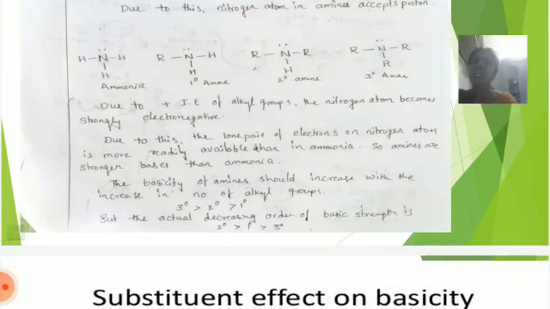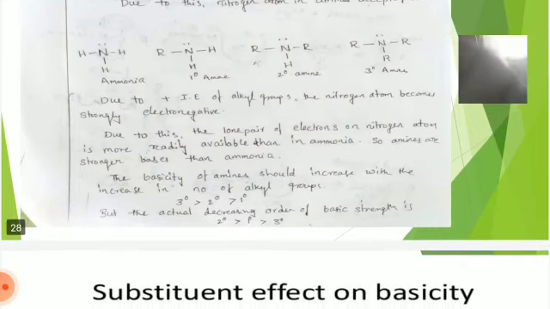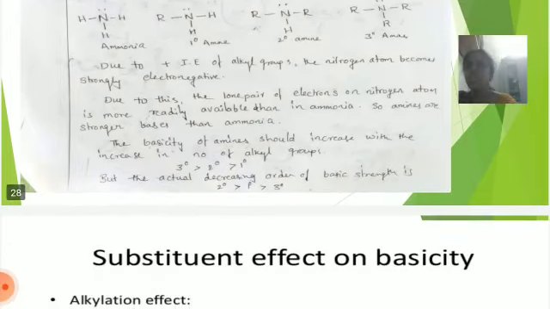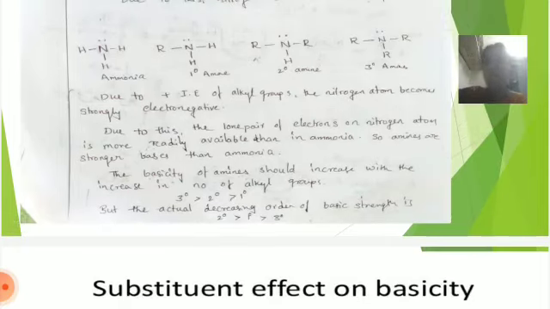Due to the plus I effect of the alkyl group in primary, secondary and tertiary amines, which contain alkyl groups, these alkyl groups show a plus I effect. I effect means inductive effect. The nitrogen atom becomes strongly electron rich, so the lone pair of electrons on the nitrogen atom is more readily available than in ammonia. So amines are stronger bases than ammonia. The basicity of amines should increase with the number of alkyl groups. If alkyl groups on the nitrogen atom increase, the basicity of amines increases.